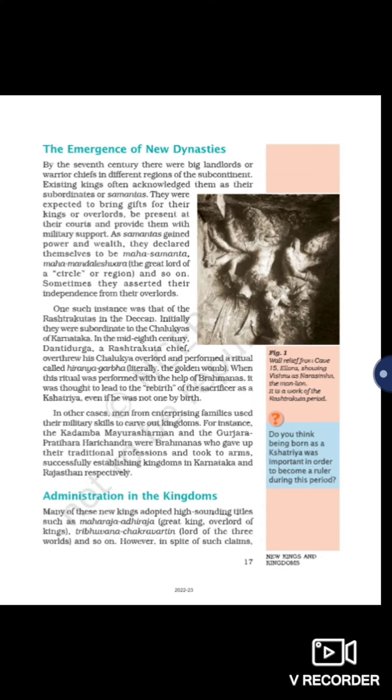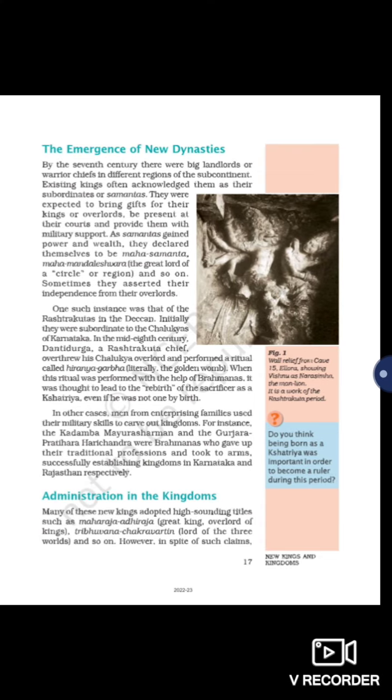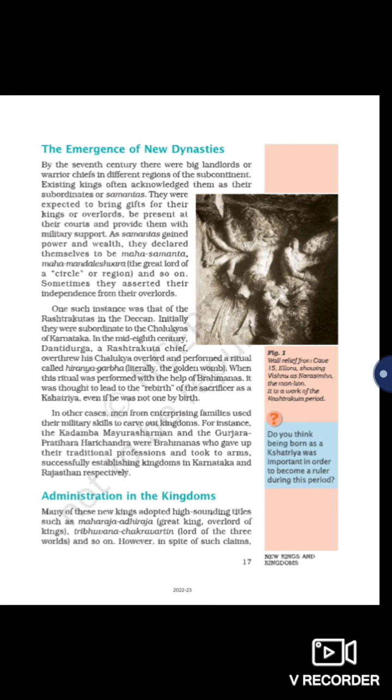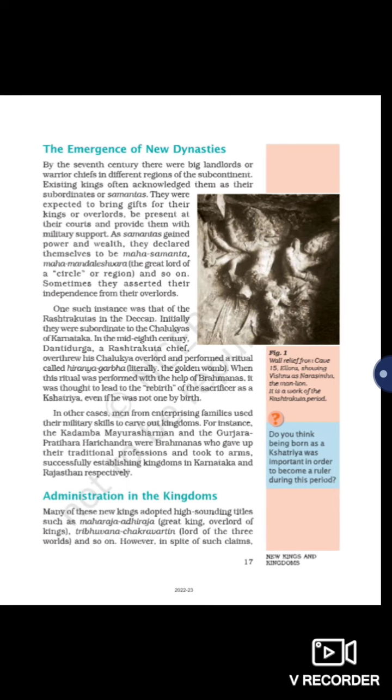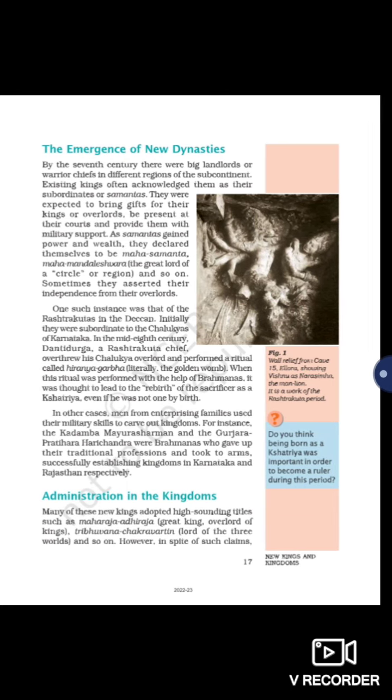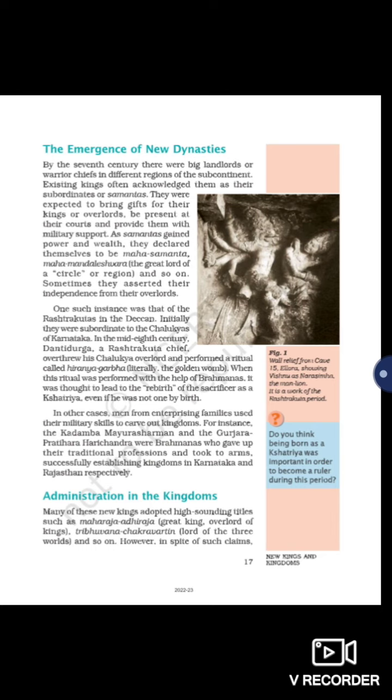So they succeeded in their Kshatriya military skills. So these are the emergence of new dynasties which we explained today.